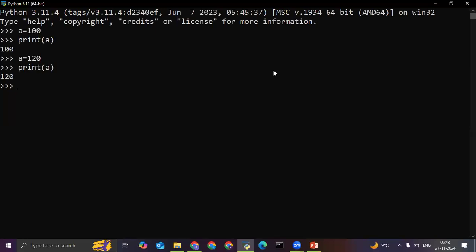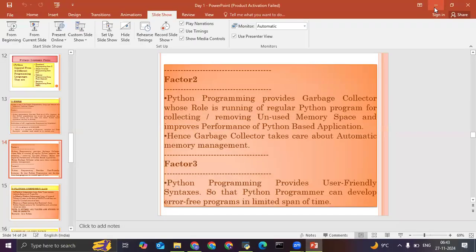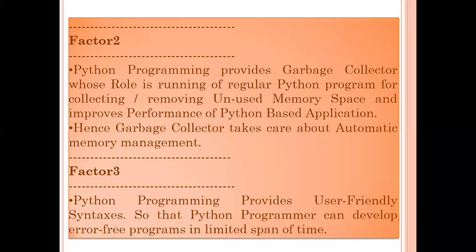Third factor. This is about the two factors. The third factor is that Python provides user-friendly syntaxes. Now, what are the syntaxes? As I've told you, for the students who are from a non-programming background, syntaxes are like the formulas in mathematics; we have syntaxes in the programming language so that a Python programmer can develop error-free programs in a limited span of time. We'll discuss about these syntaxes.